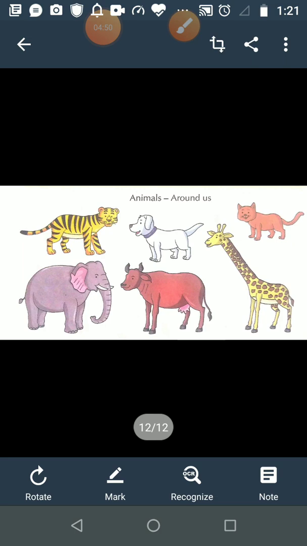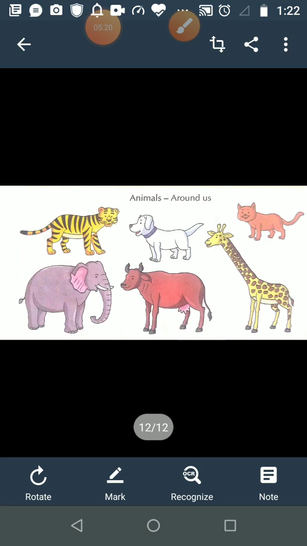According to eating habits, animals are divided into three categories, or you can say they are divided into three groups: herbivores, carnivores, and omnivores animals.